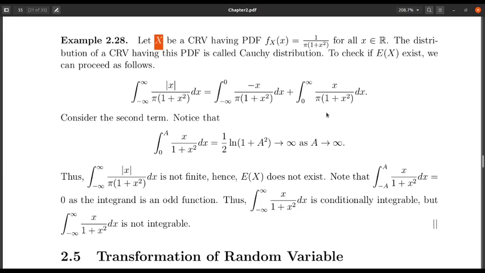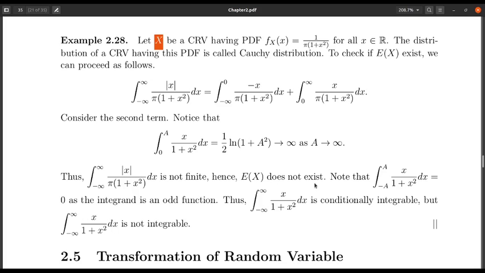Okay, and showing this is the standard thing: we will do the integration from 0 to a, and then take the limit as a tends to infinity. So the integration from 0 to a of x by (1 plus x square), I can remove this constant here, because it does not have any effect when we are talking about finiteness or infiniteness of this integration. In this case the integration turns out to be 1 by 2 log(1 plus a square). Clearly when a goes to infinity, this quantity goes to infinity, that's why this integration does not exist. And that implies that the expectation of x does not exist in this case.